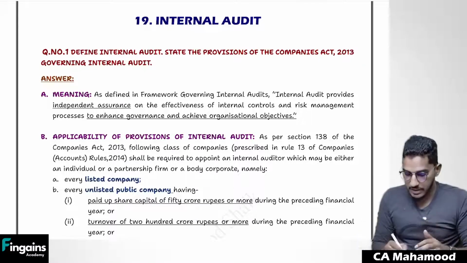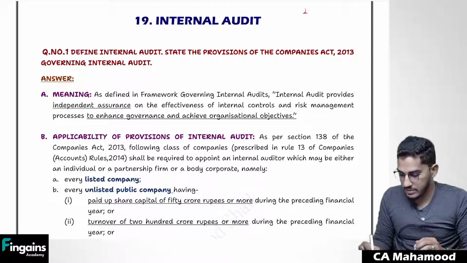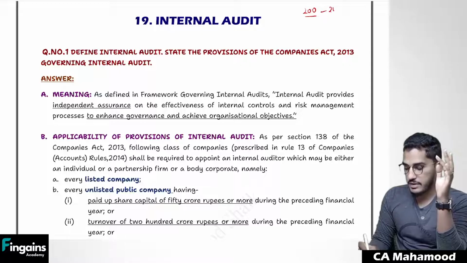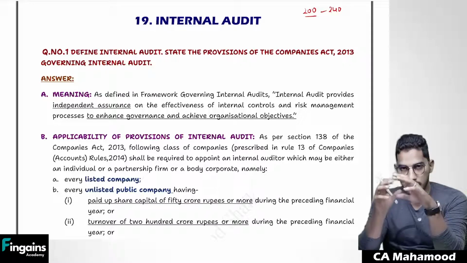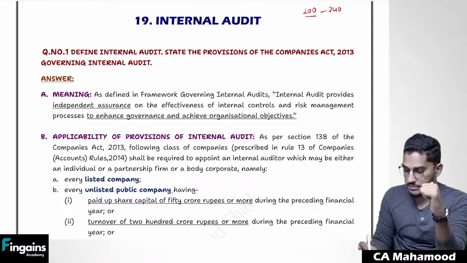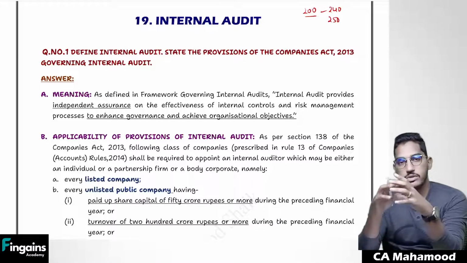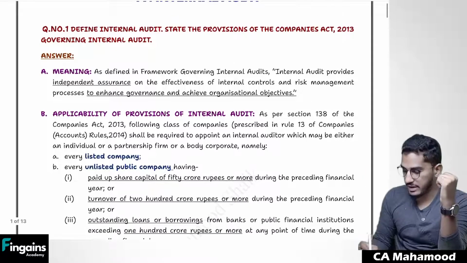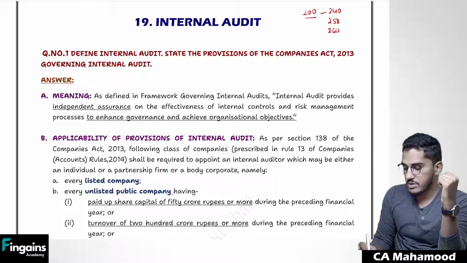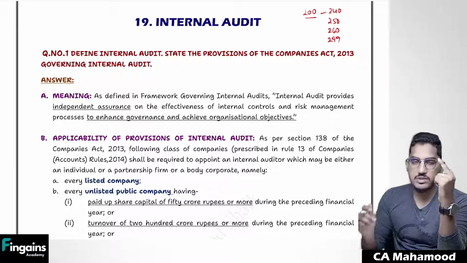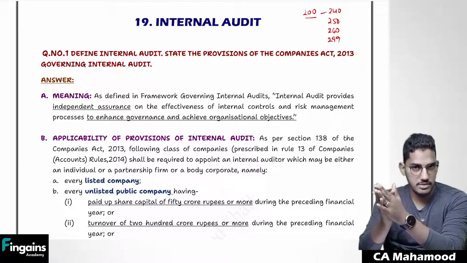In the previous session, we completed revising the SA 200 series of the standards, where we revised four standards specifically. We are done with SA 240, which talks about the responsibilities of the auditor regarding fraud while conducting an audit of the financial statements. SA 250, which talks about the auditor's responsibilities regarding laws and regulations while conducting an audit of the financial statements. Then we spoke about SA 260, which talks about communication with those charged with governance. Then we are done with SA 299, which relates to the concept of joint audit of financial statements.